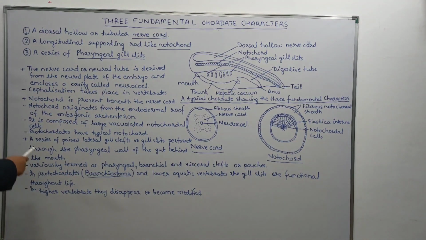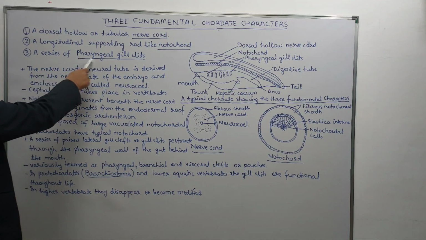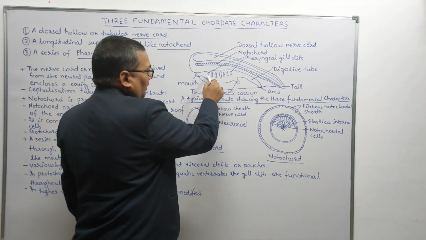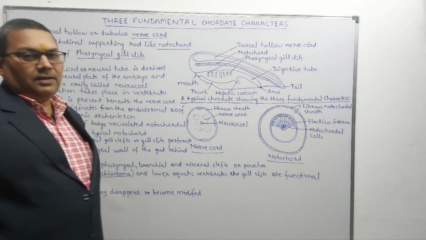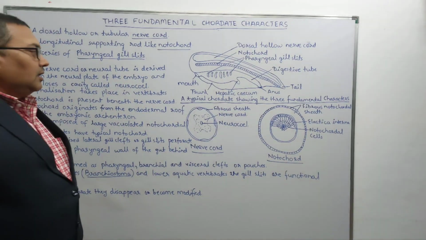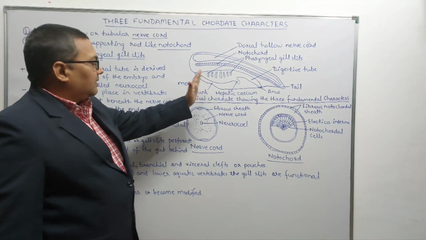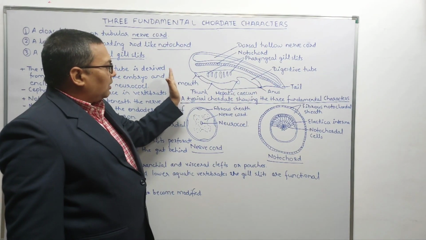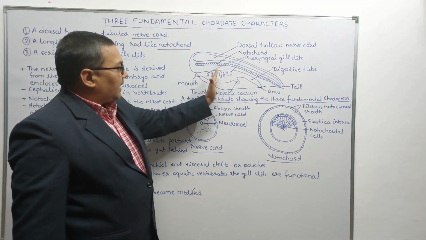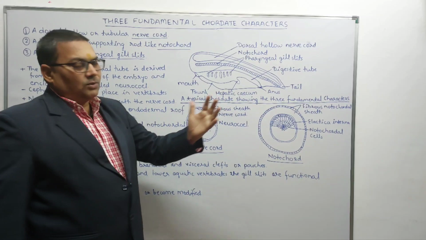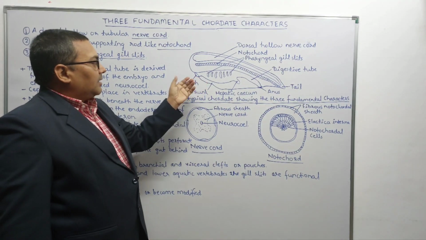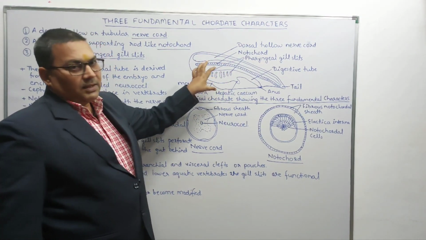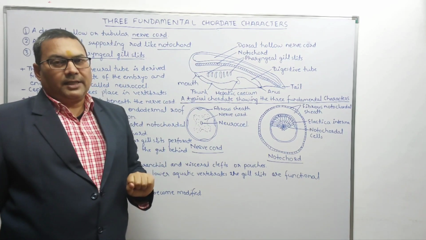Now finally, we come to the series of pharyngeal gill slits. Here in the region of the pharynx, you can see there are so many openings, and these are called pharyngeal gill slits. The role of these pharyngeal gill slits is that since these animals are aquatic, when the water goes inside through the mouth, it comes out through these openings to the outside, and thereby it moistens the gills, and the process of respiration takes place.